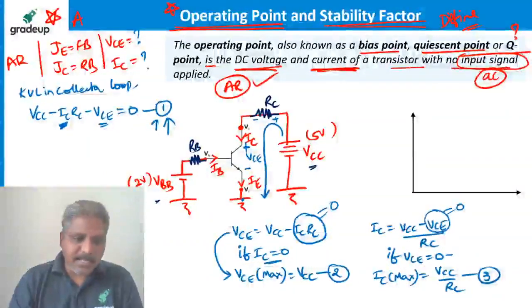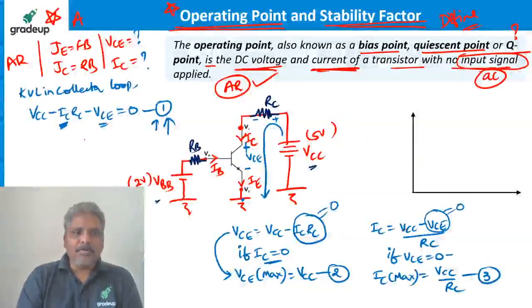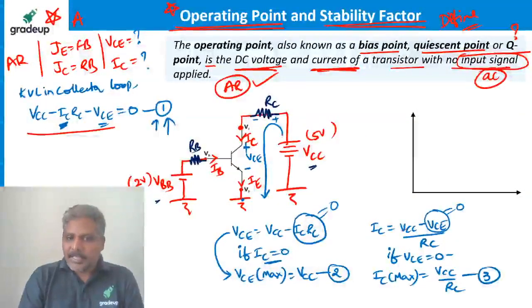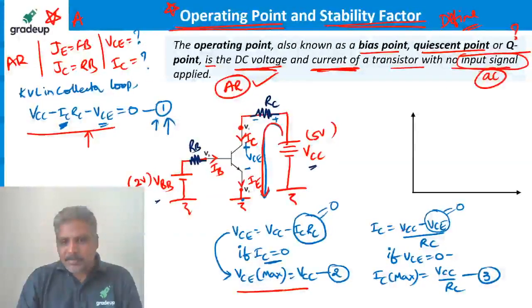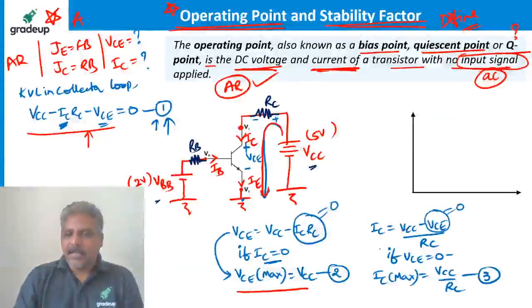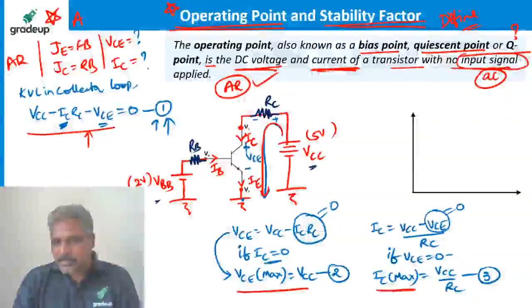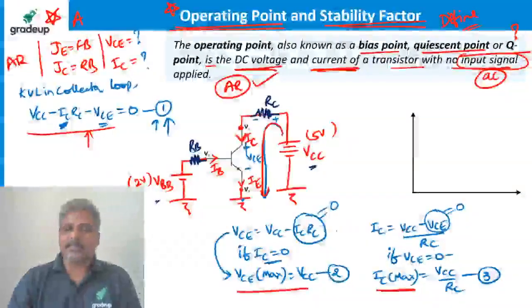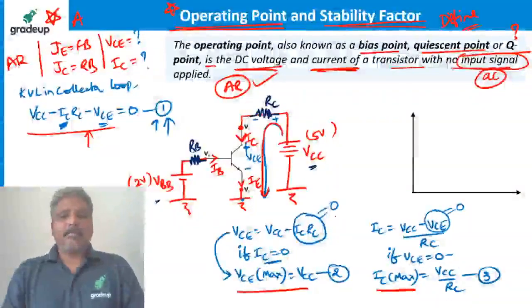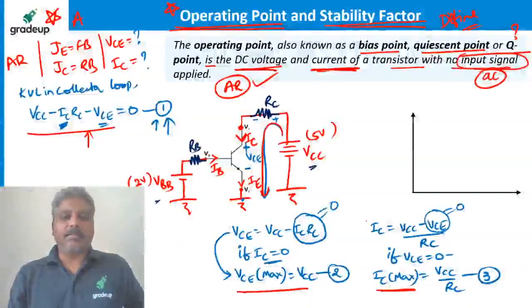See, what I have done is very simple. By applying the KVL, I just found from this equation how much is the maximum voltage possible across the transistor, and how much is the maximum current possible through the transistor. Maximum voltage and maximum current, I found.